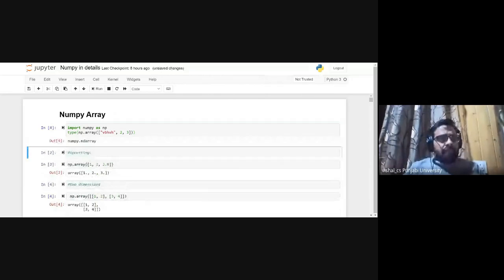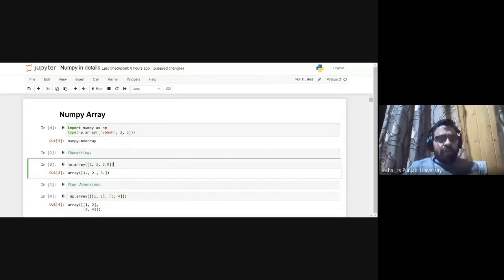Is it okay? Now, see in the second cell what I have done. Same thing. I am passing 3 elements. But if you observe one thing here, I have passed 3 elements: 1, 2, and 3.0.